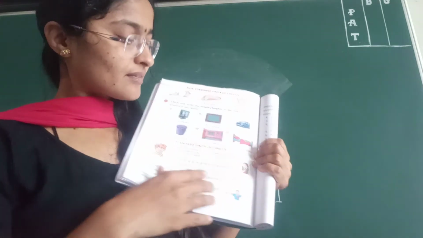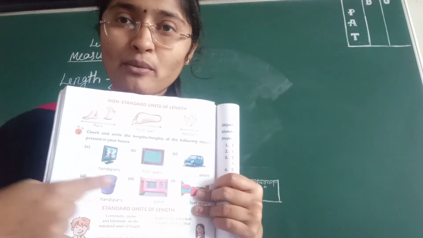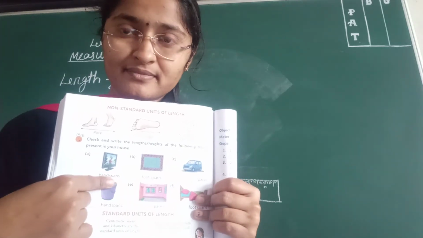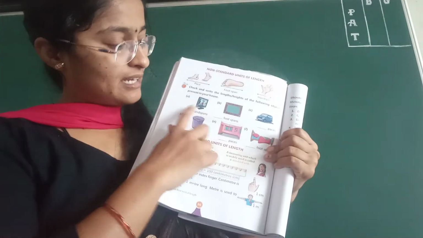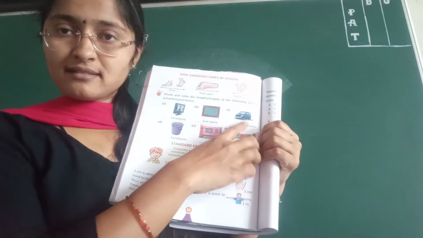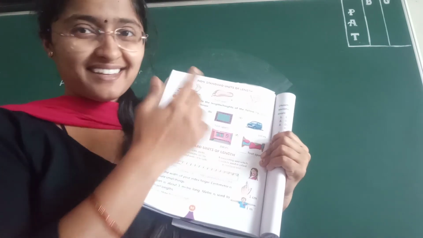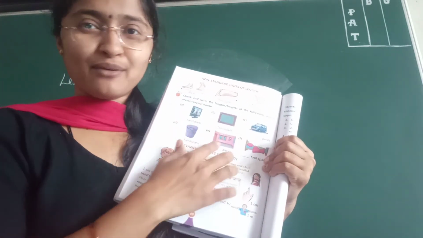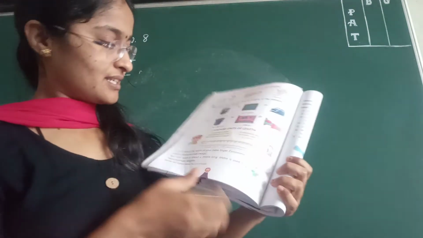Okay, so understood? Students, you will do it in your home as an activity. Very good. Measure all these things, then write here below. If you don't have a car, then leave it, no worries. If you don't have a bucket, then leave it. However, everybody has all these things, I know. So measure all this. Then see the next one, standard units of length.